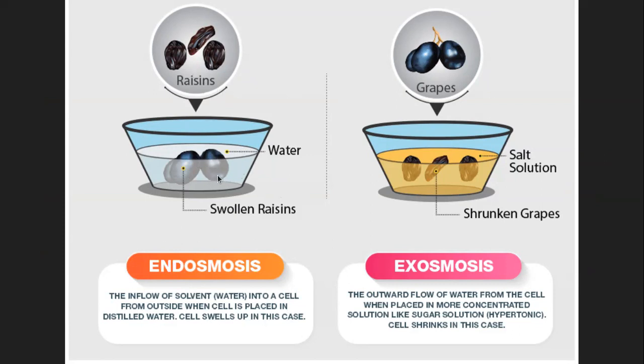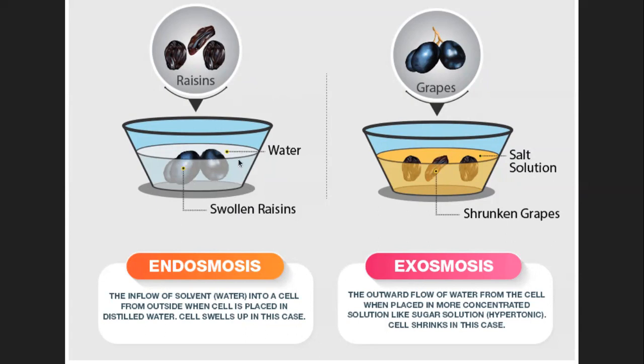So let's talk in terms of sugar content. Resins, they are sweet, so obviously there is going to be some sugar molecule. So the sugar is higher inside the resin. That means resins are an area of higher concentration, and this outside water is the low concentration area for the sugar.